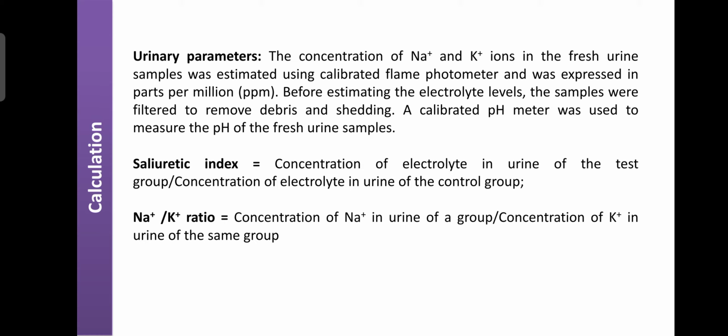After that, calculate the saluretic index, that is the concentration of electrolyte in the urine of the test group divided by the concentration of electrolyte in the urine of the control group. Finally, calculate the sodium potassium ratio, that is the concentration of sodium in the urine of a group divided by the concentration of potassium in the urine of the same group.